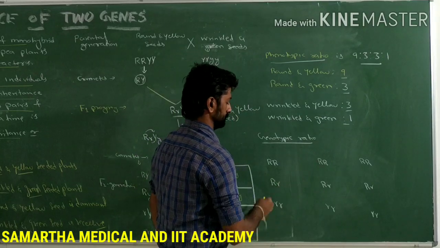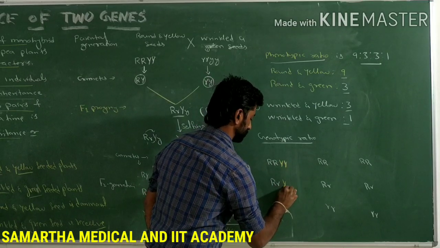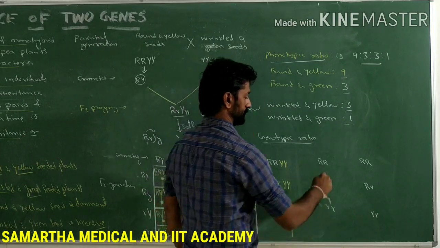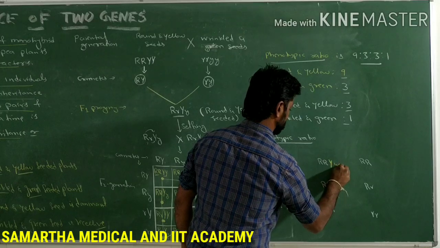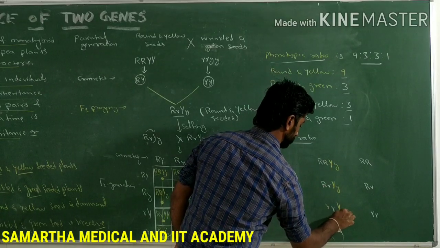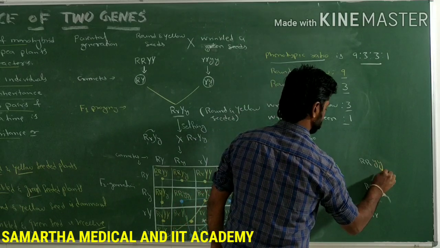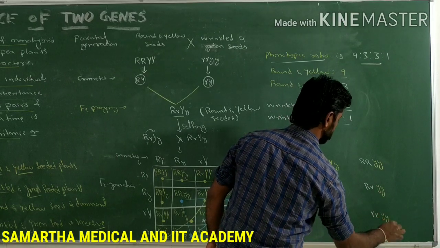What about seed color? Dominant. Let's write both dominant alleles once. Next, dominant with recessive, next, recessive, and then the recessive.